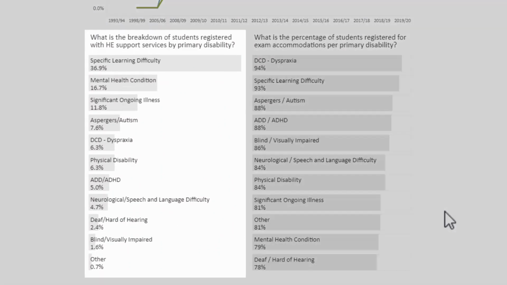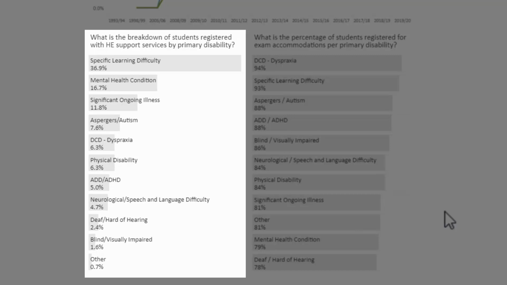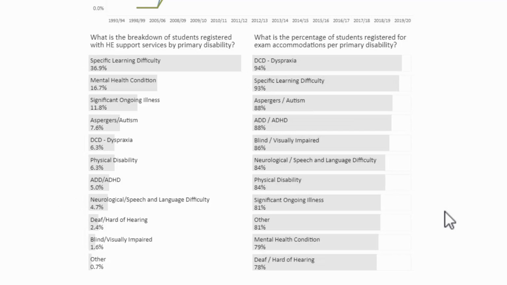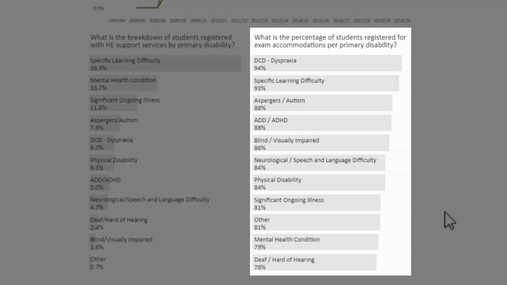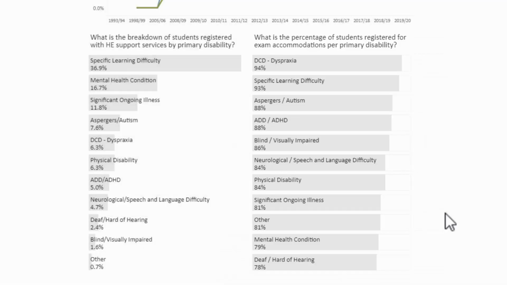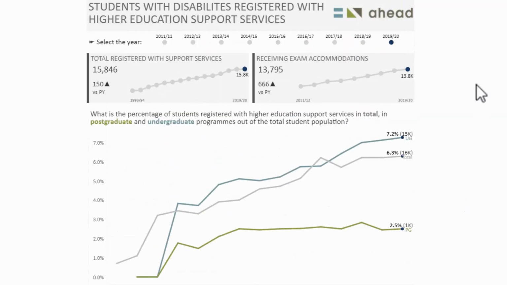You can see on the left that we have a breakdown of students with disabilities registered with the support services by primary disability, and on the right hand side we have the percentage of students in those categories that are receiving exam accommodation. So these ones are actually snapshots in individual years. So how do we know what we're looking at? Well, what we look at is at the top here, when we select a year, that's going to change the data for any of the snapshot dashboard sections.